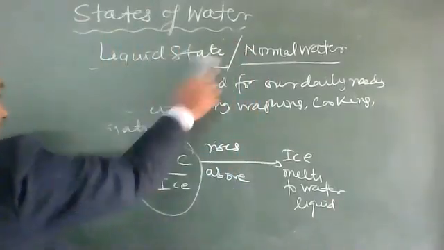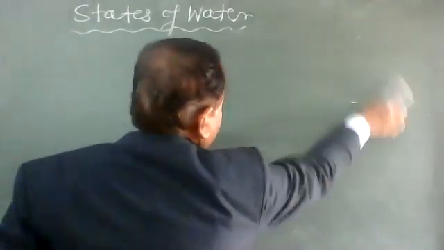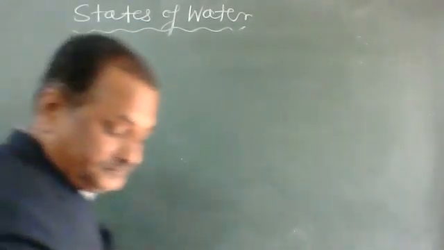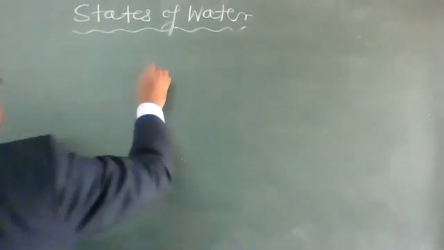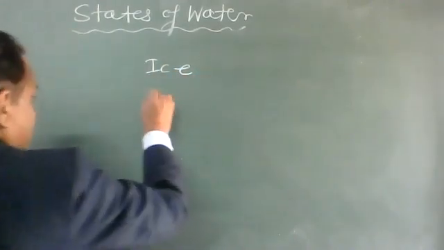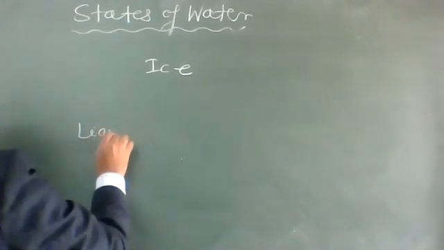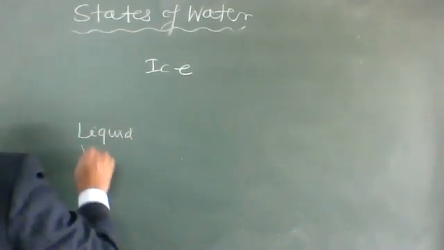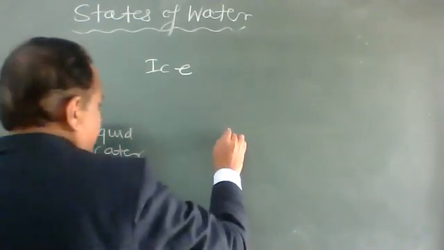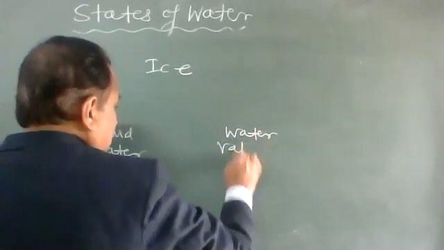So I am going to correlate the three states of water like this. Here ice, then liquid water, and here we have the water vapors.